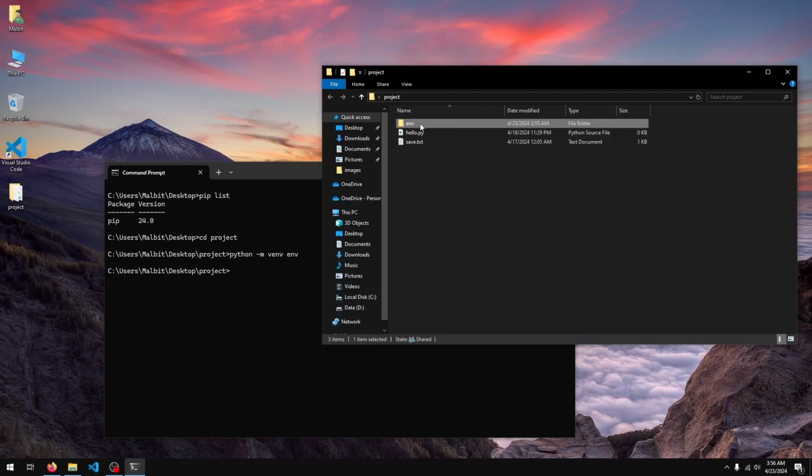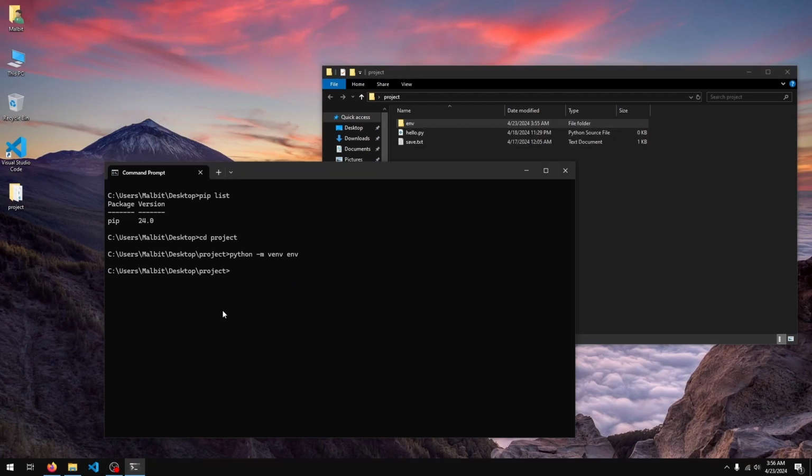We don't really have to worry about what's in this folder, but currently we are not really in this environment. So I'll just activate the environment using env, so that's the folder, /scripts/activate. And what this will do is it'll basically activate the environment for me.